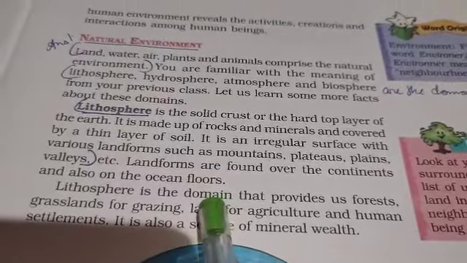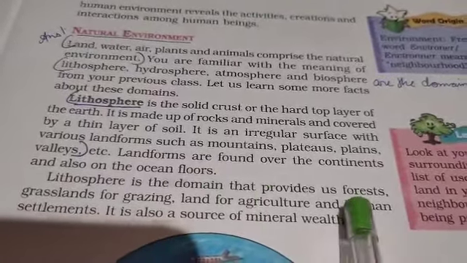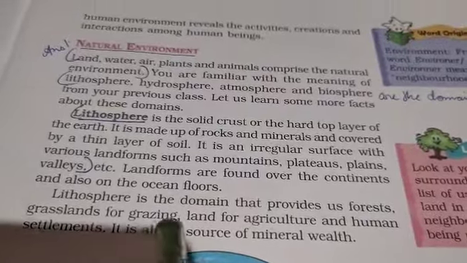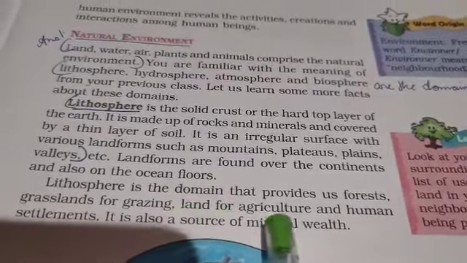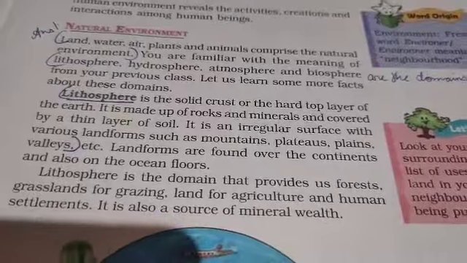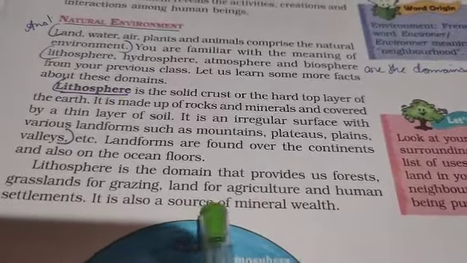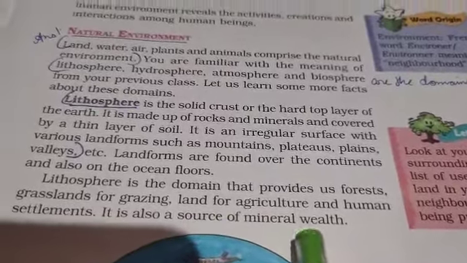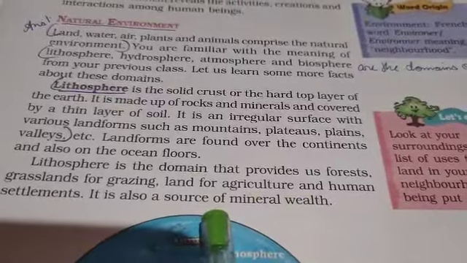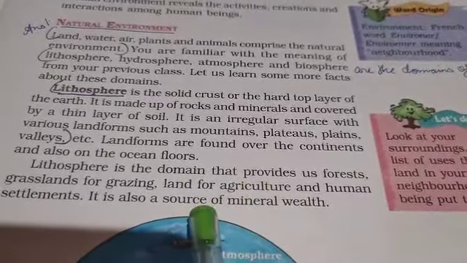is a domain that provides us forest, grassland for grazing, land for agriculture and human settlements. It is also a source of mineral wealth. Now further we can understand a little more about the lithosphere.